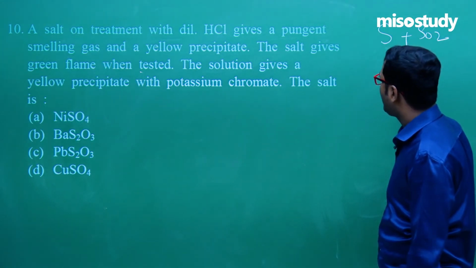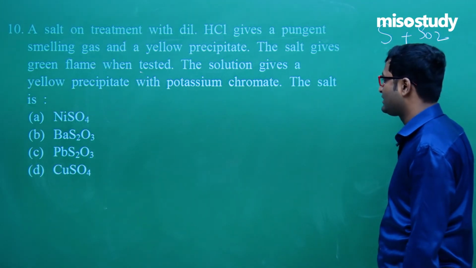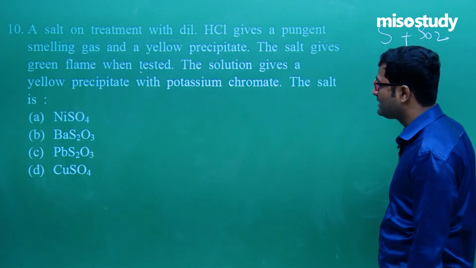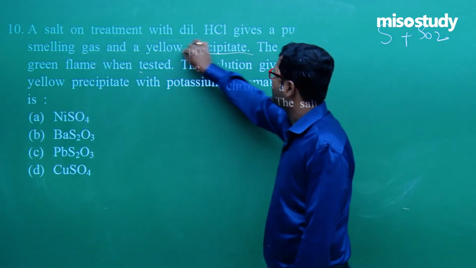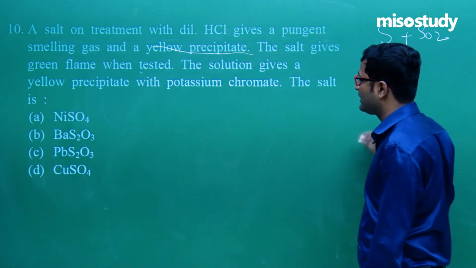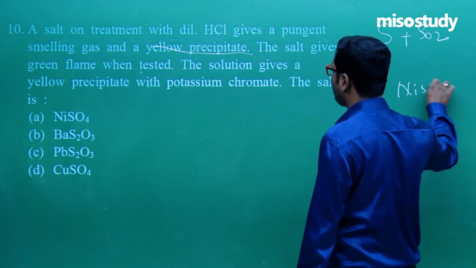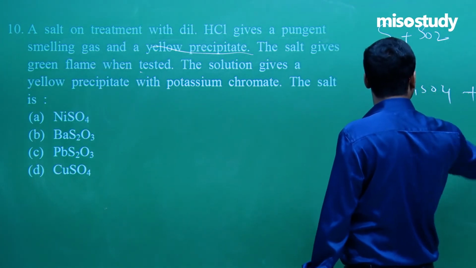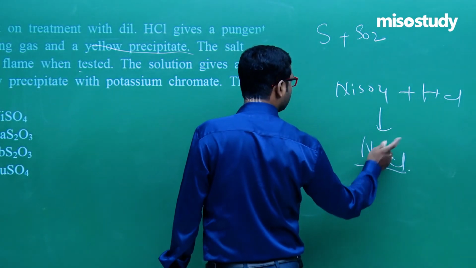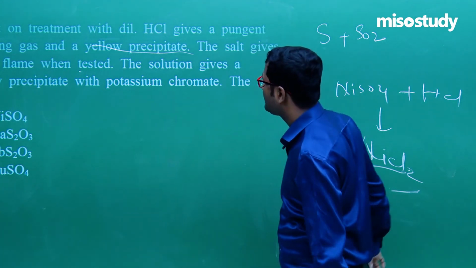The salt gives green flame when tested. The solution gives yellow precipitate with potassium chromate. Here is NiSO4, definitely when treated with dilute HCl it gives NiCl2. Clear? This is not a yellow PPT.